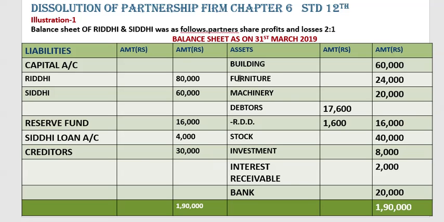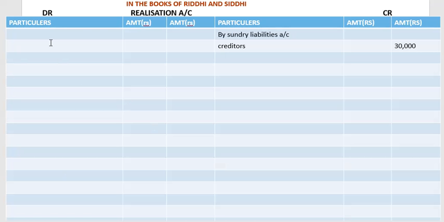next we'll quickly move towards the asset side. We'll be posting all these given assets in the realization account debit side, to sundry assets account.